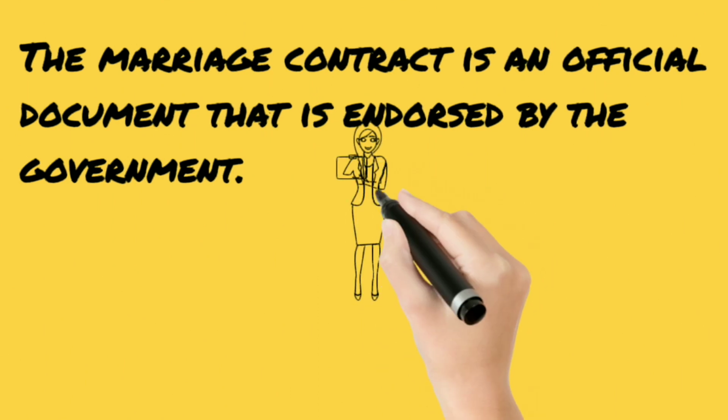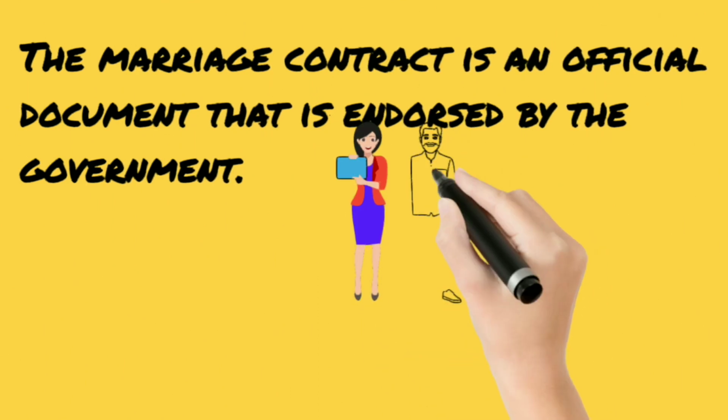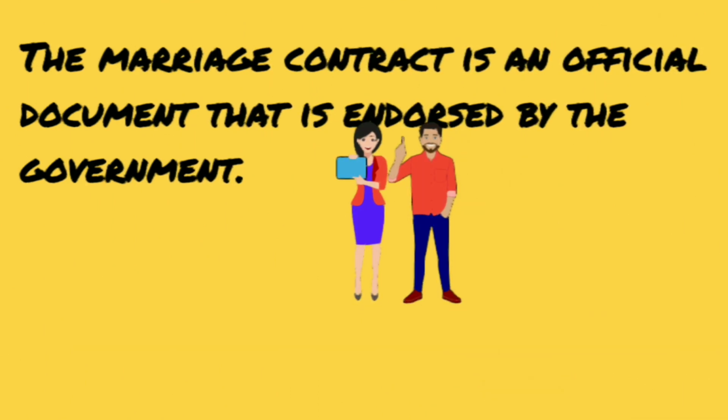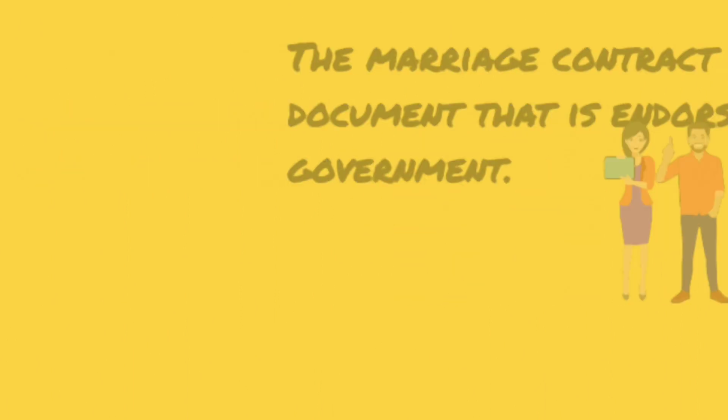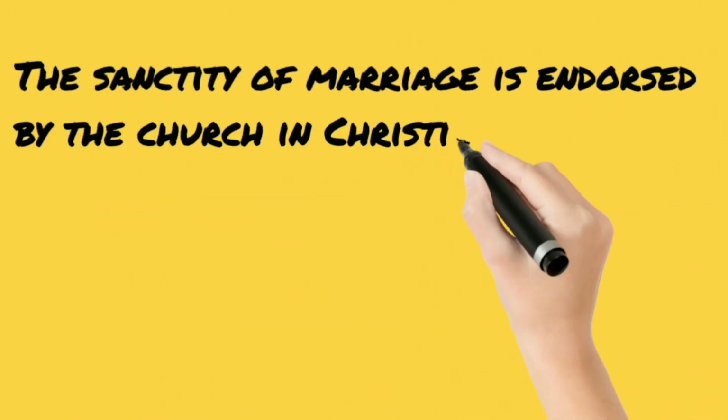And there are certain vows that they take as well. For those of you who attend marriage ceremonies, you would hear them talking about, for better or for worse, in sickness and in health, for richer or for poorer, till death do us part. So it's a very serious vow that they have taken to spend the rest of their lives together. Alright, so that is marriage.